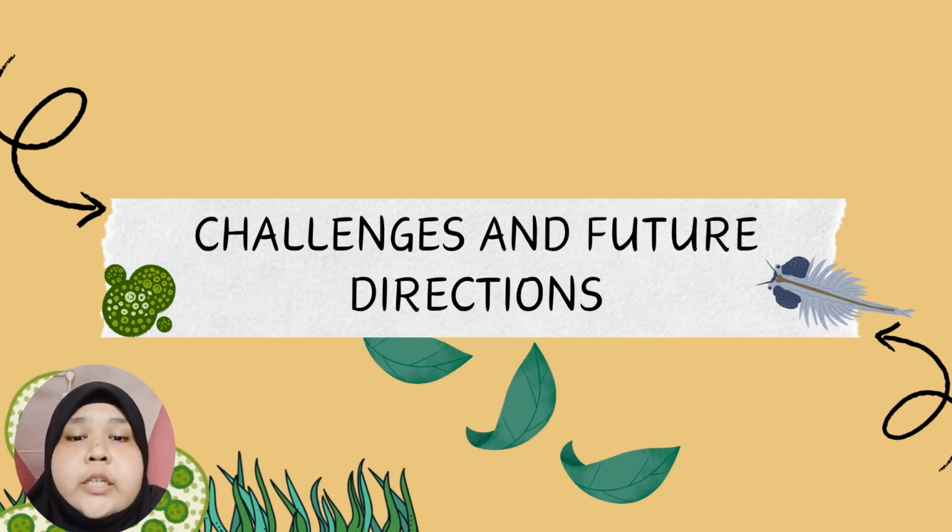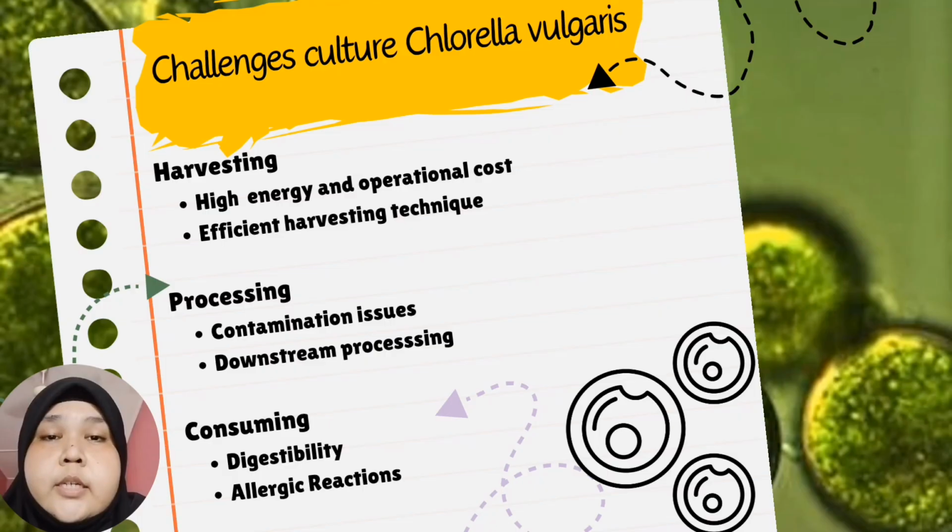The challenges for culturing Chlorella vulgaris, especially in harvesting: firstly, high energy and operational costs. This is because it has to hire many laborers for harvesting, and it also needs high energy because we need a lot of labor to harvest Chlorella vulgaris.